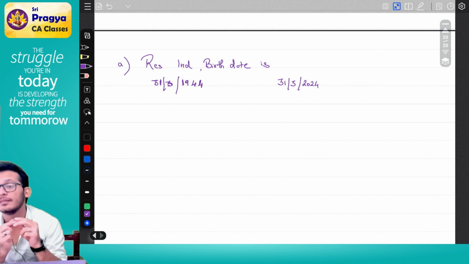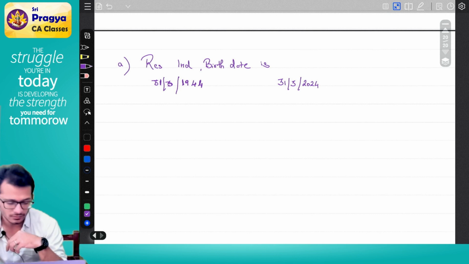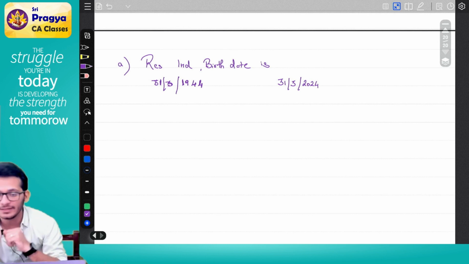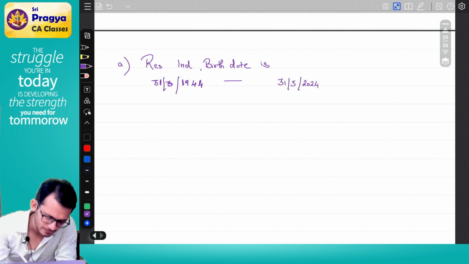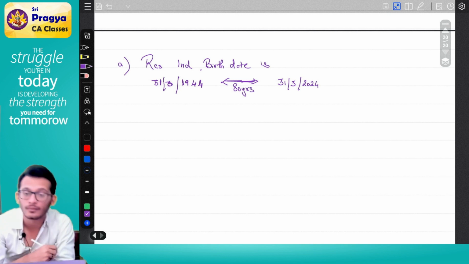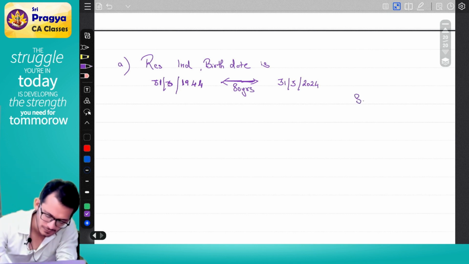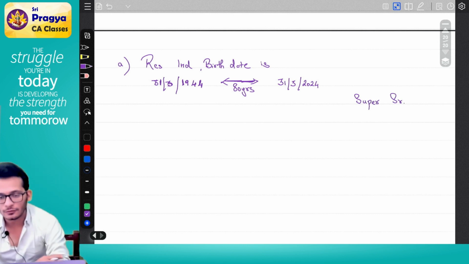Your age is exactly 80, which means you will become a super senior citizen.